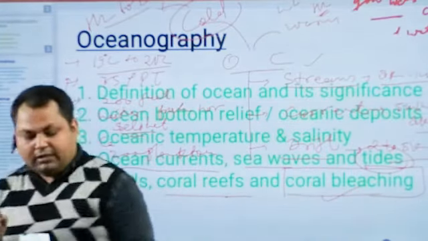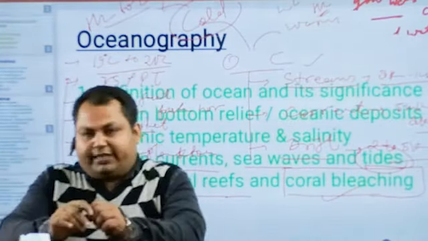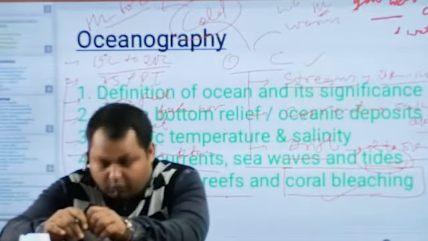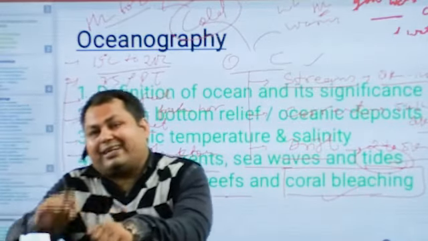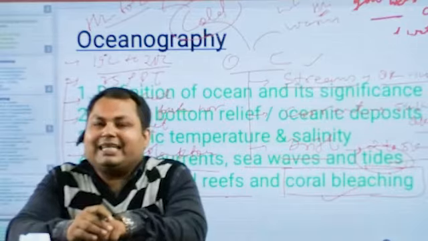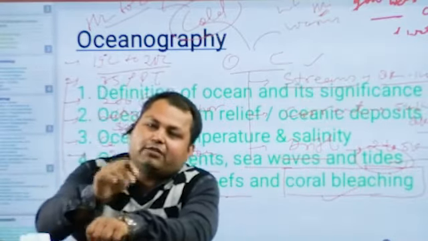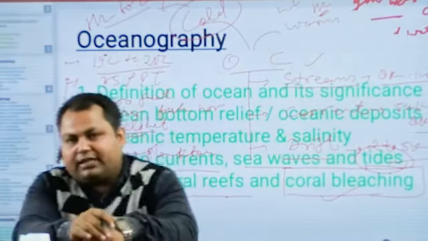So this is coral bleaching. Coral bleaching is a phenomenon associated with whitening of the color of the corals or decoloration of the corals. It is associated with deterioration of the health of the corals, right?